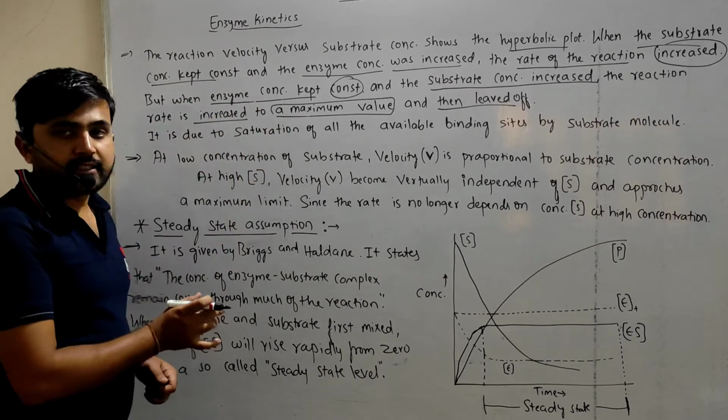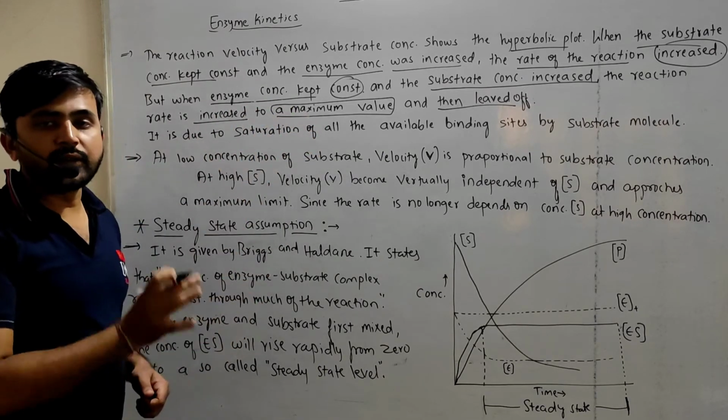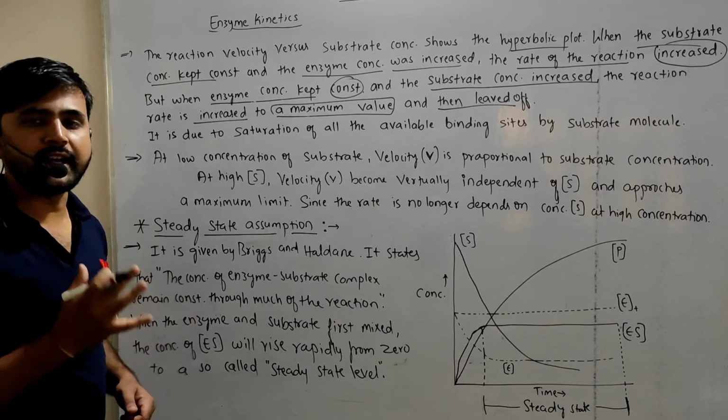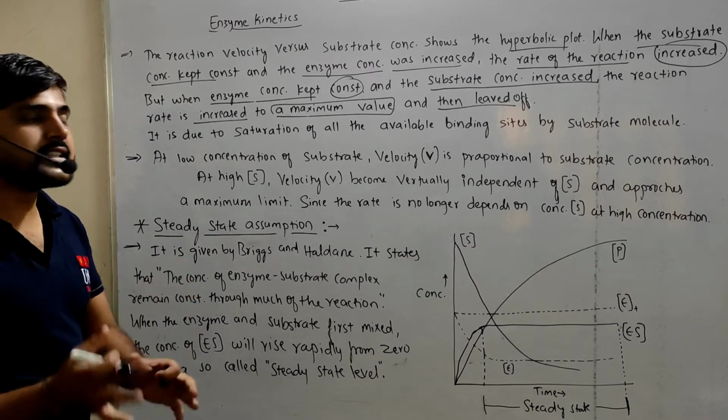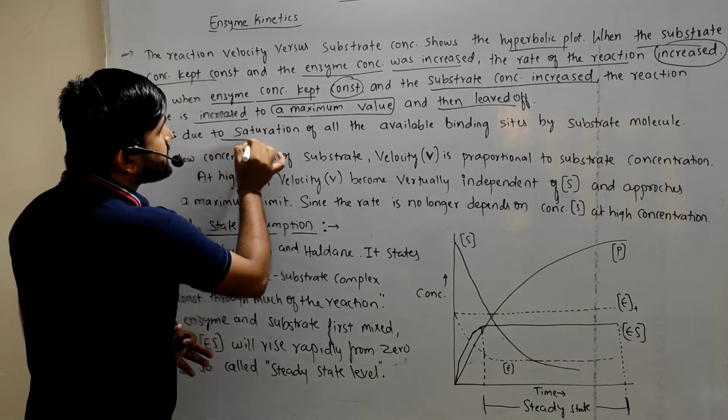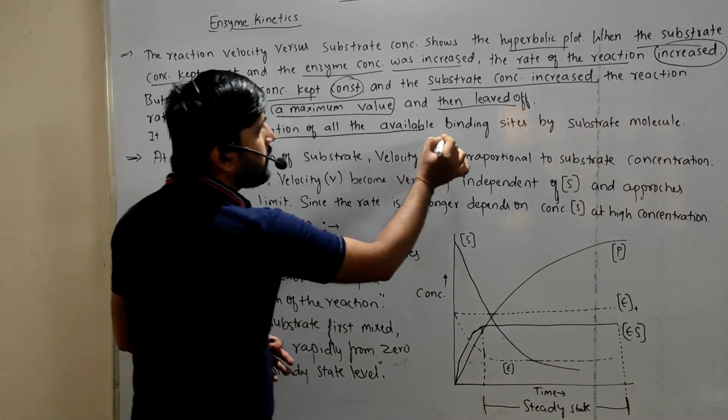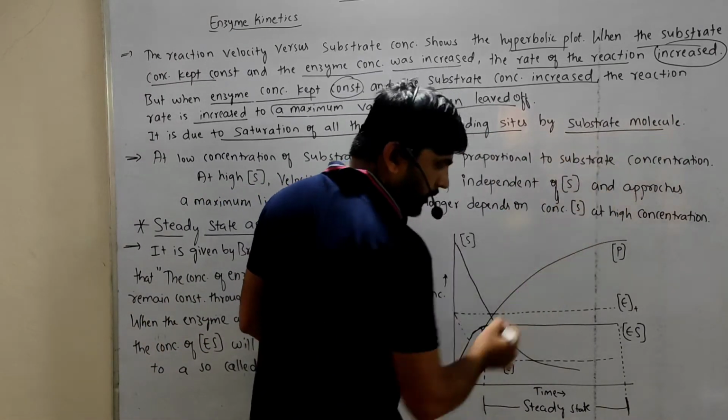So in the second case, up to a maximum value only, the reaction will increase. Why is that? What is the reason behind that? The reason is the saturation of all the available binding sites by the substrate molecules.